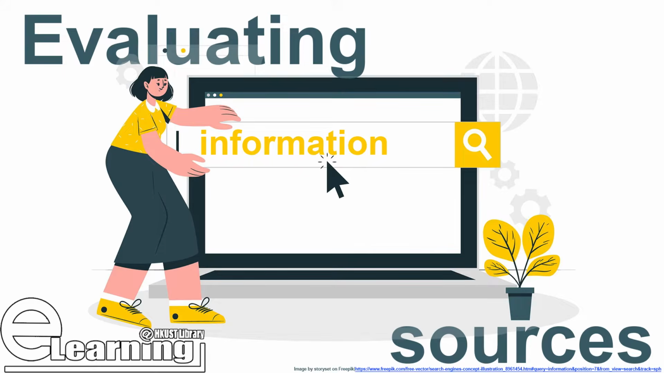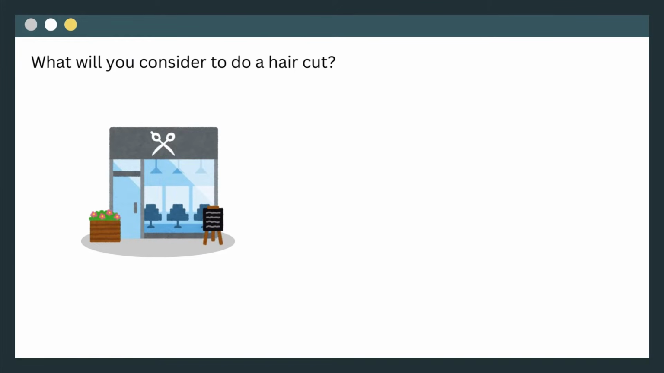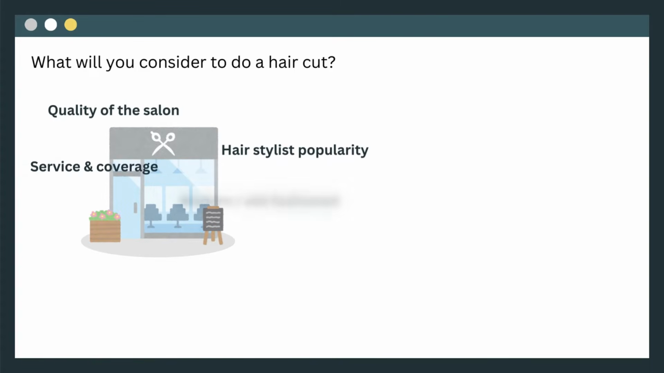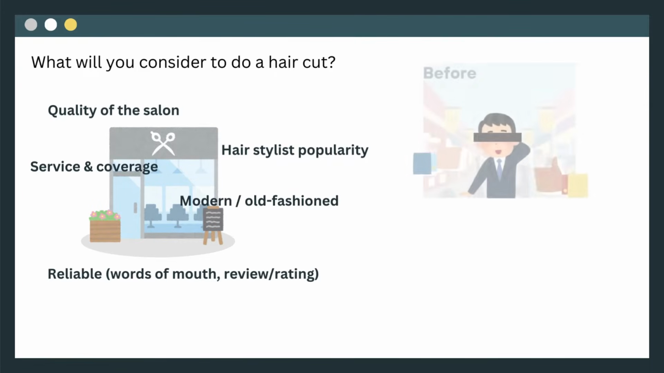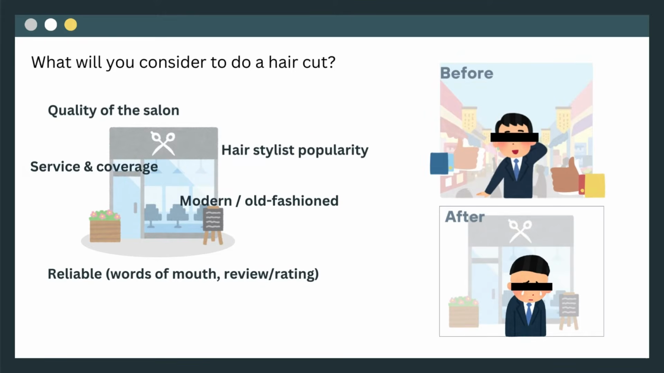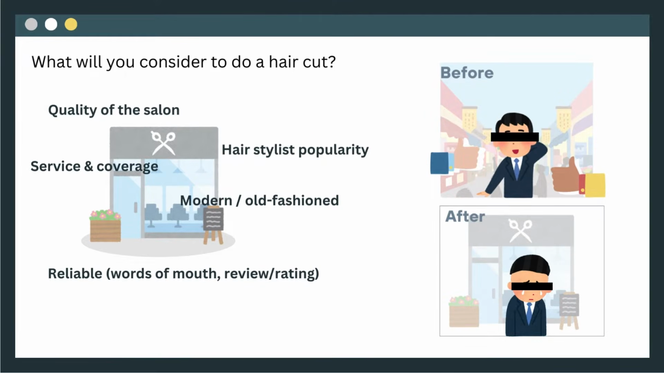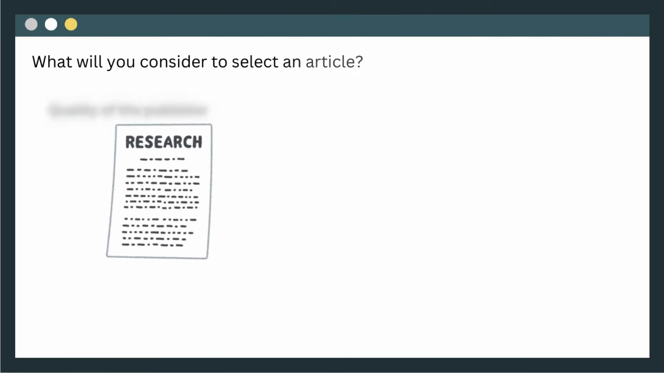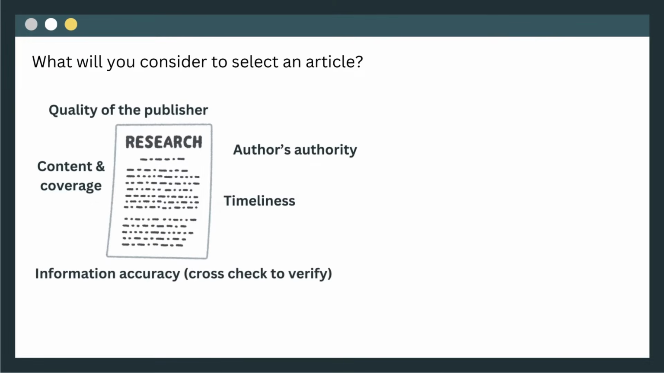Evaluating information sources. What will you consider to do a haircut? You would probably think about the quality of the salon. After all, you wouldn't want to go from the handsome guy to that man. Similarly, when selecting an article, it's important to consider the quality of the publisher, authors, and their authority.